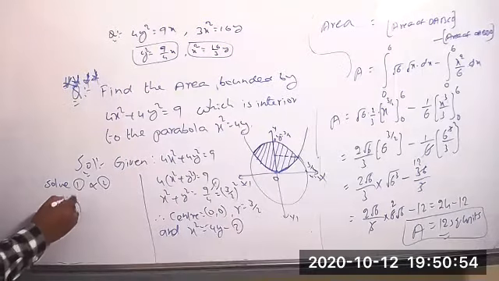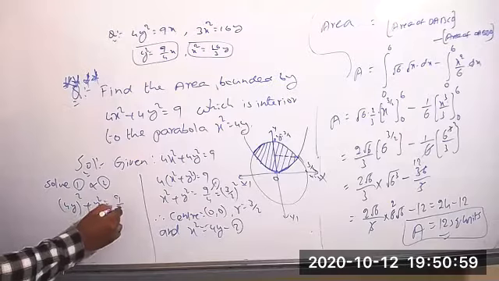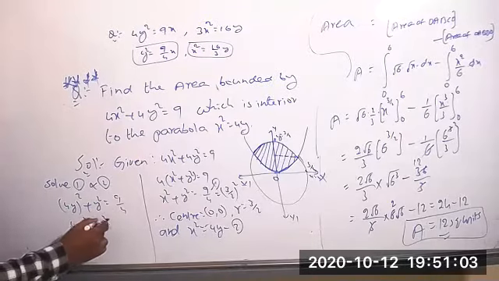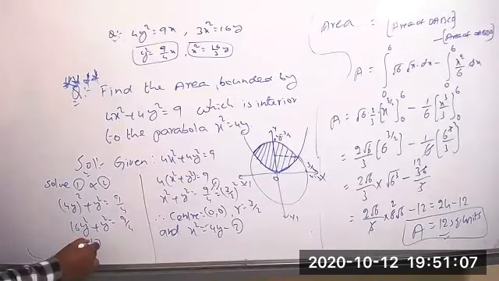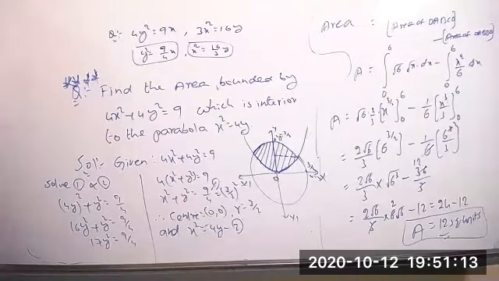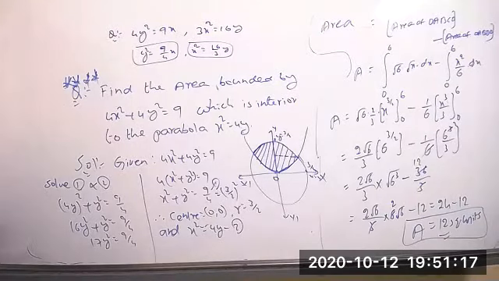So 4y whole square plus y square is equal to 9 by 4. So 16y square plus y square equal to 9 by 4 now. And sum of these two values is equal to 17y square equal to 9 by 4. Okay. Then the value of y equal to, I think we are getting a more big one. Is correct.